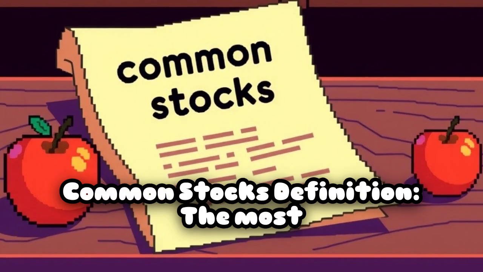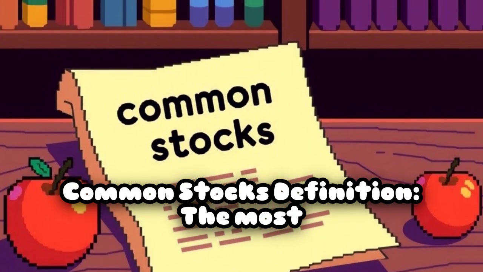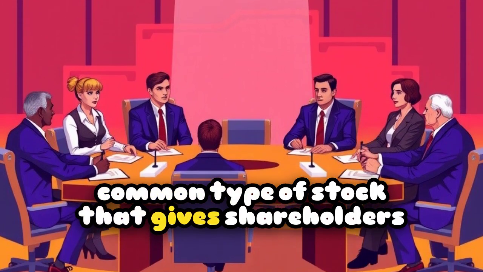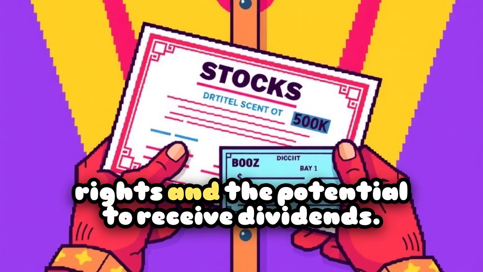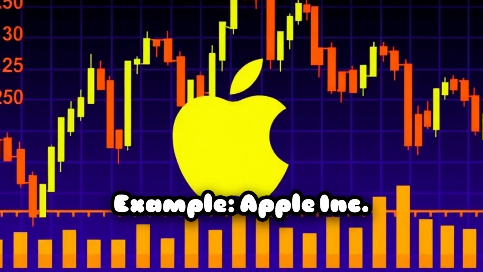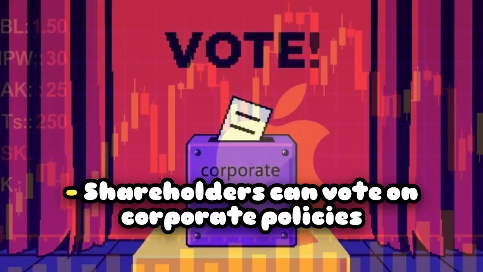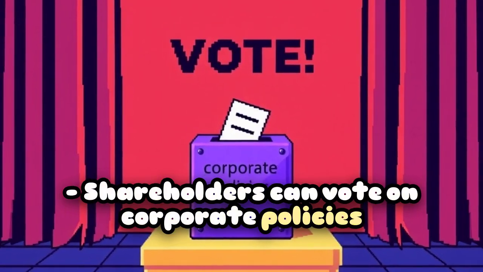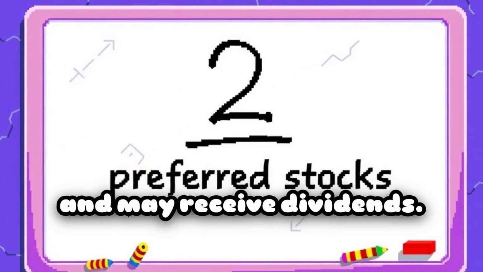1. Common stocks. Definition: the most common type of stock that gives shareholders voting rights and the potential to receive dividends. Example: Apple Inc., AAPL. Shareholders can vote on corporate policies and may receive dividends.